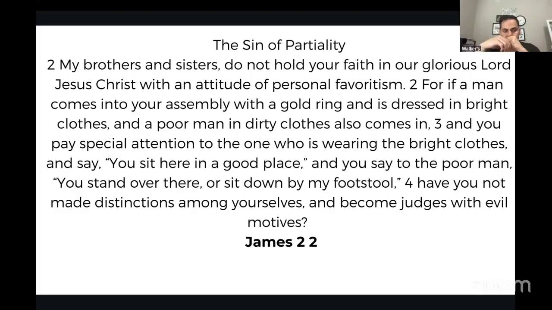So the Bible says this over and over again. God does not show any favoritism or partiality. He treats everyone equal, and that's how we're supposed to be. And looking at everyone like that, where you don't have any favoritism or partiality, could be something that changes your entire business.